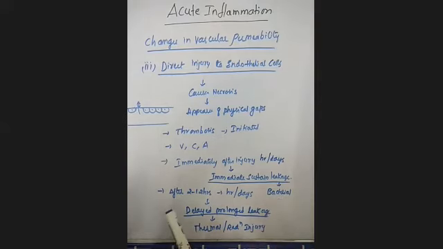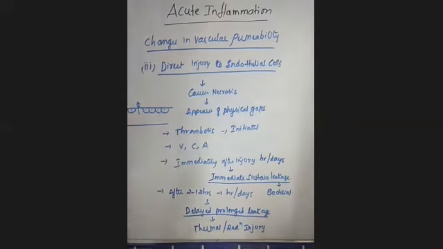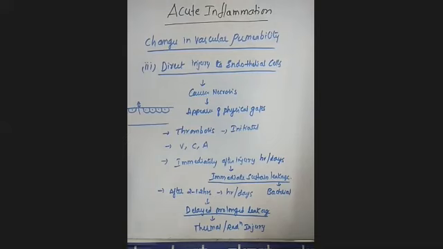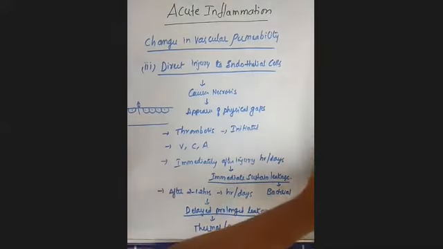The next one is if the response is after 2 to 12 hours and lasts for hours or days, you will call it delayed prolonged leakage, and you observe this in case of thermal or radiation injury. This is regarding the direct injury to the endothelial cells.